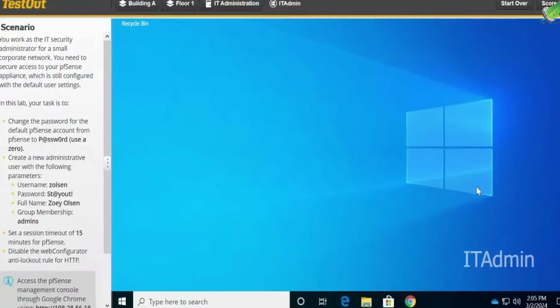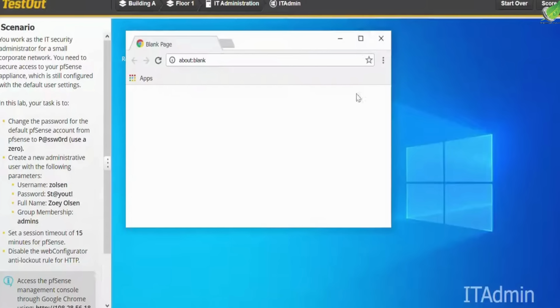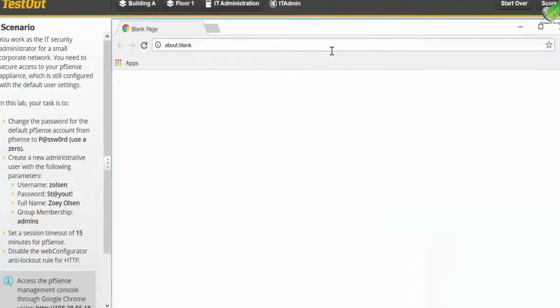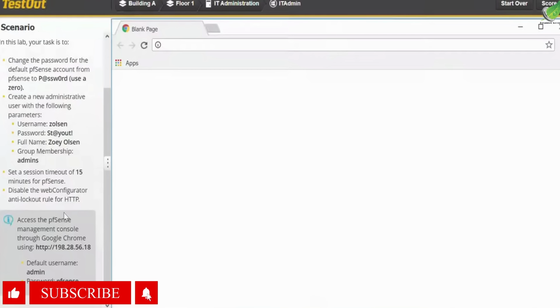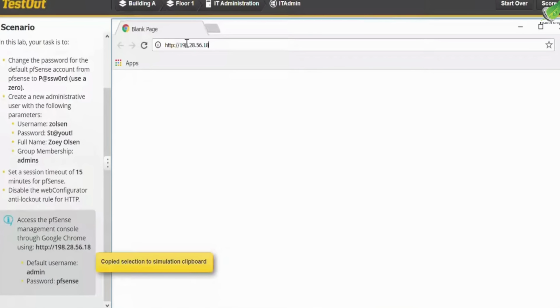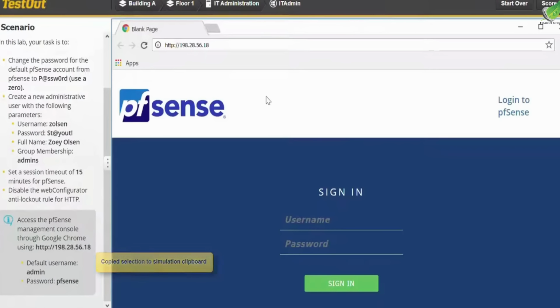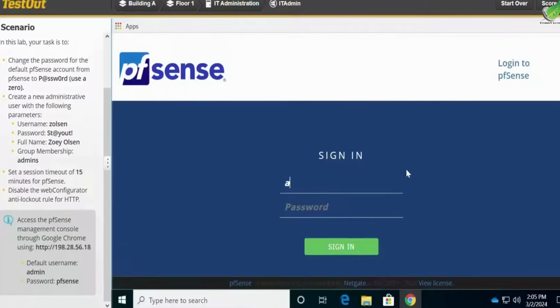So open Google Chrome, and then we're going to maximize this. So let's type in the URL provided, and this is going to be 198.28.56.18. You can always copy this and paste. So I'm going to copy this and paste it right here. So let's open this, and pfSense is opened, and let's input the username and password provided for us. So you can always copy and paste if you choose to.